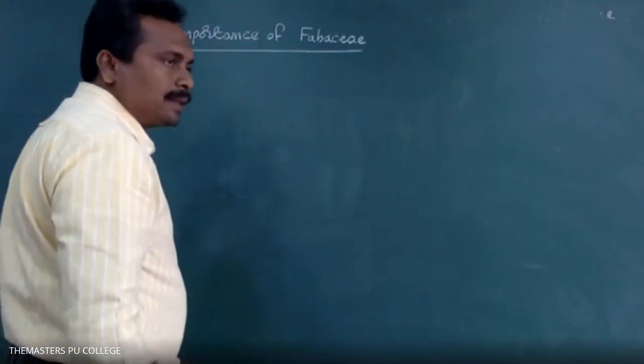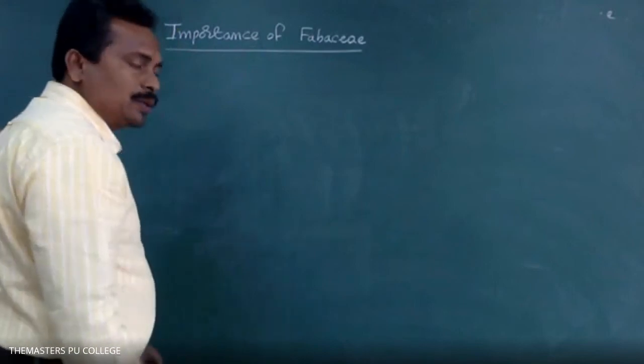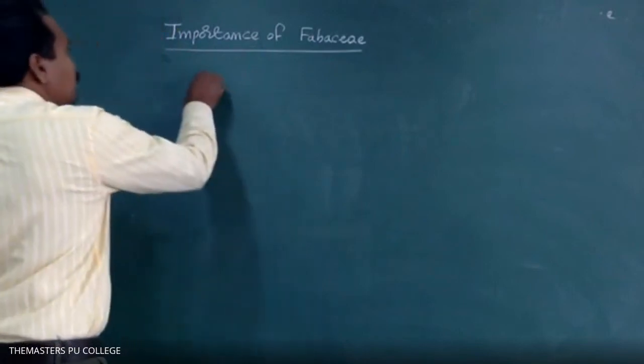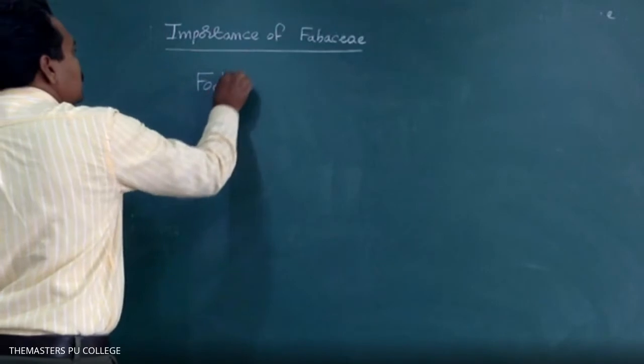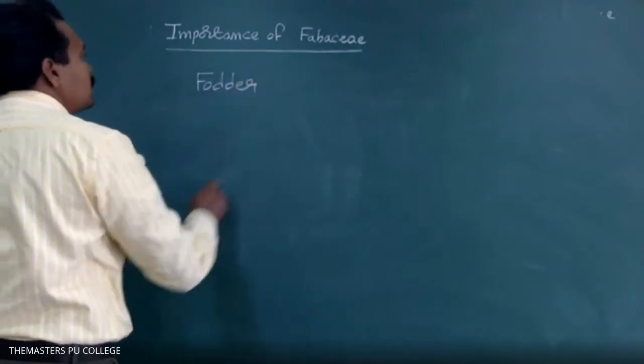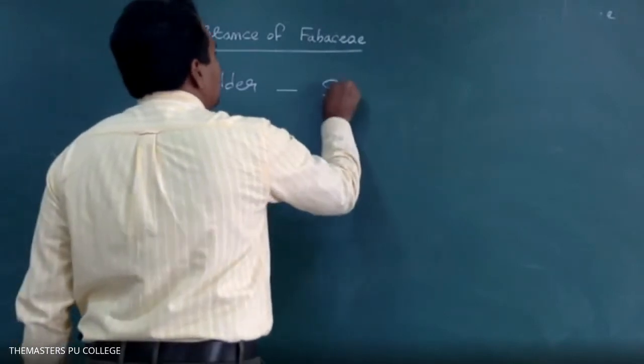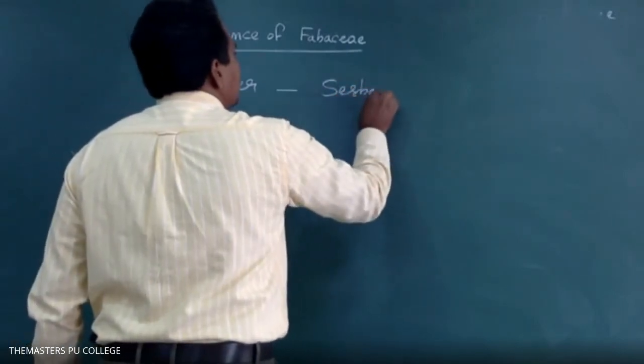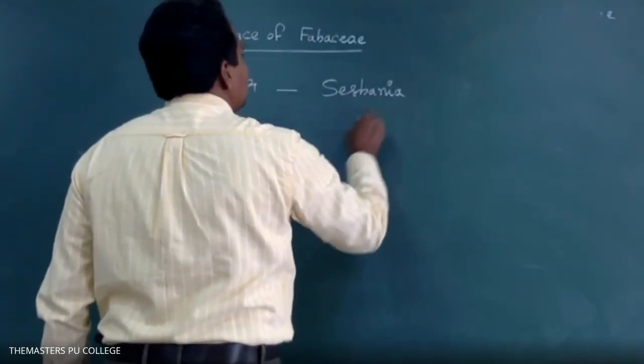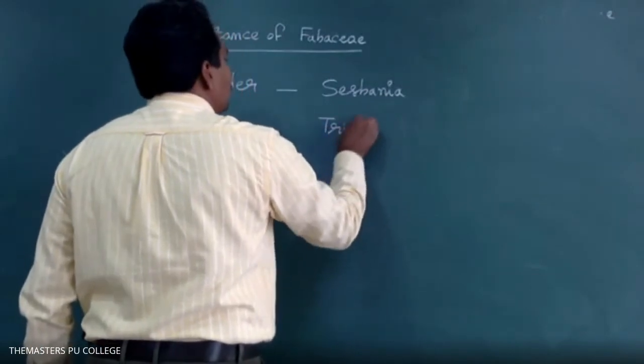Some of the plants are used as fodder for animals. Sesbania and then trifolium.